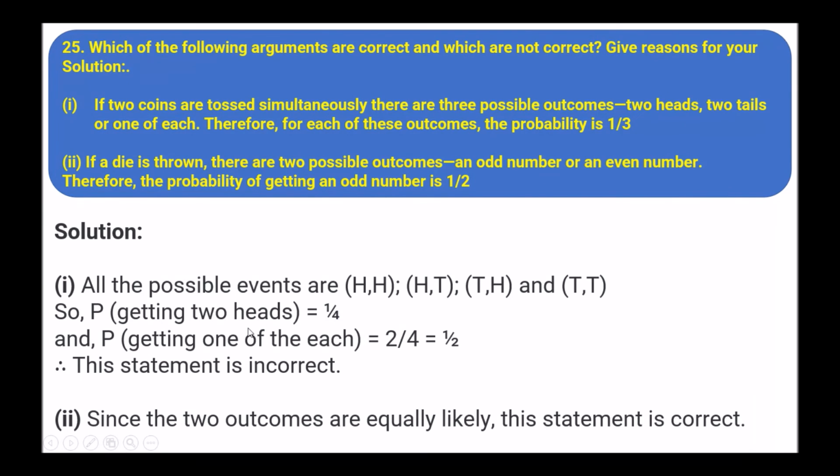P of getting 2 heads is 1 by 4, and getting 1 of each is 2 by 4, that is half. The statement is incorrect. If a die is thrown, there are 2 possible outcomes, an odd or an even. Therefore the probability of getting an odd is half. Since the 2 outcomes are equally likely, the statement is correct.